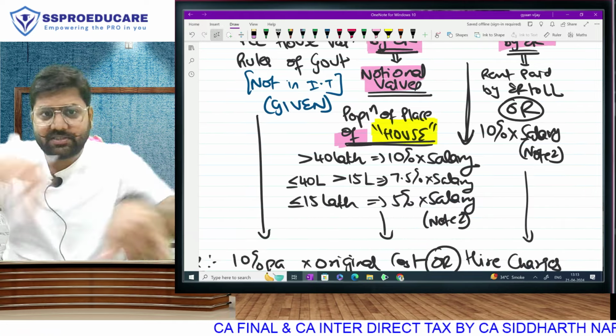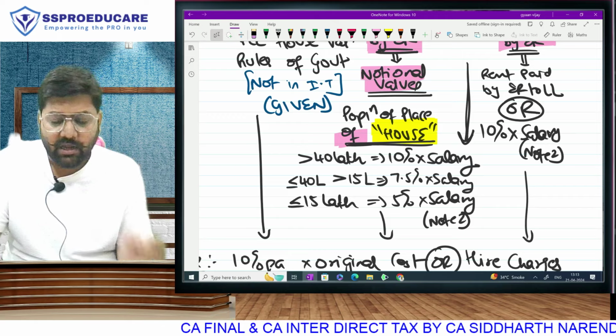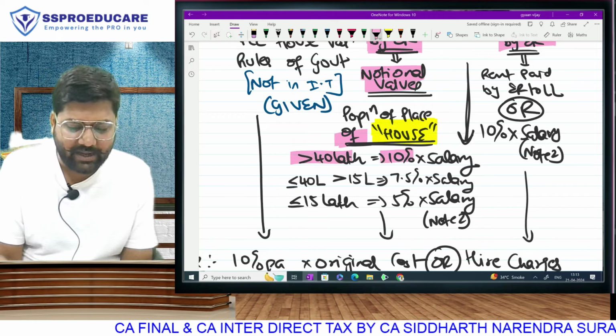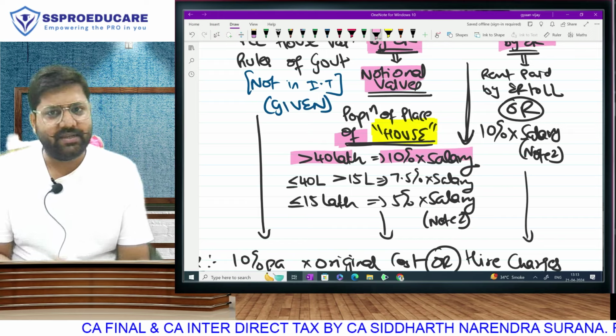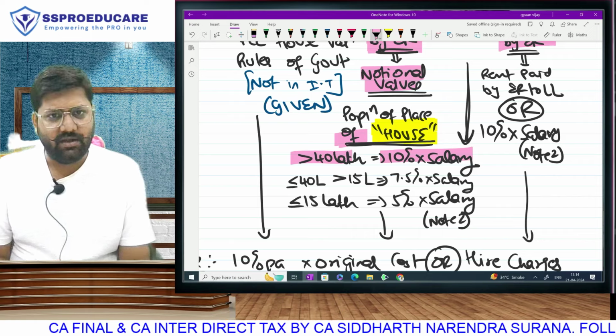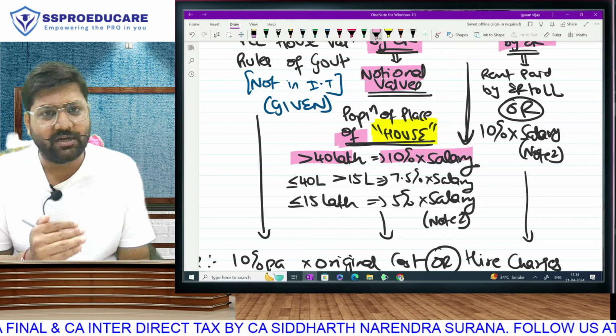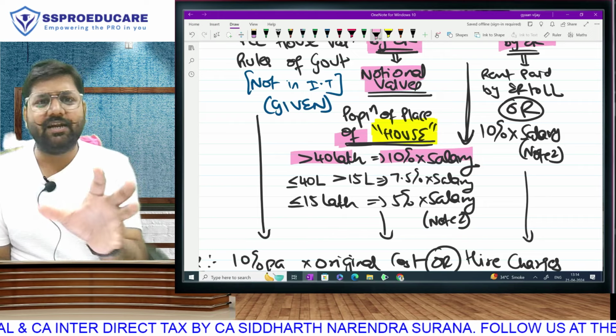And what I taught you was the amended law, the new law. That is, you will go and check the population. If the population of that place is more than 40 lakh, then we will take 10% of salary. The definition of salary we have also seen. It will include everything, but not include DA, not in terms. It will not include perquisite. It will not include your RPF value. So the definition of salary I am not discussing.